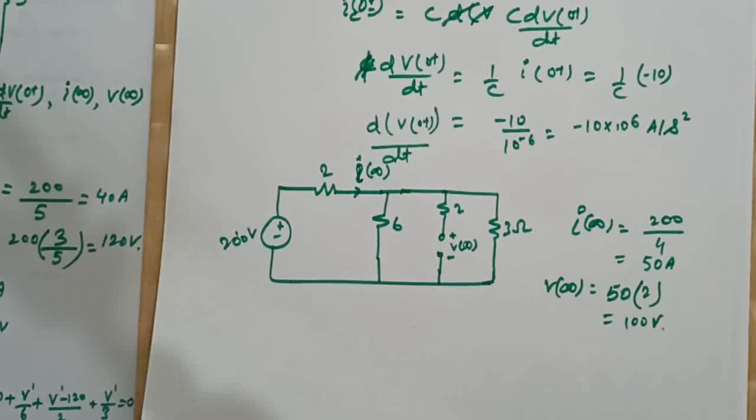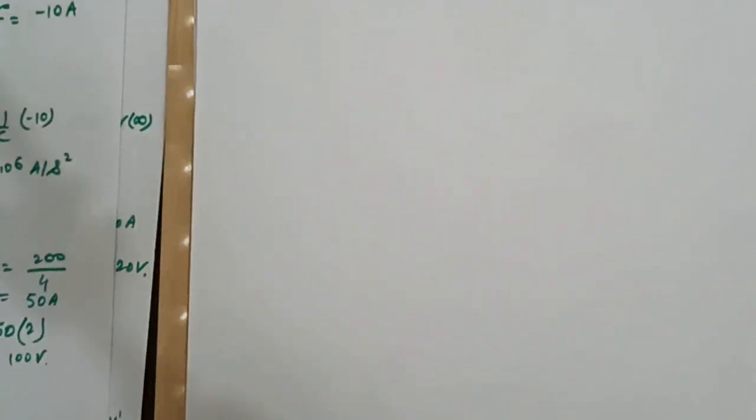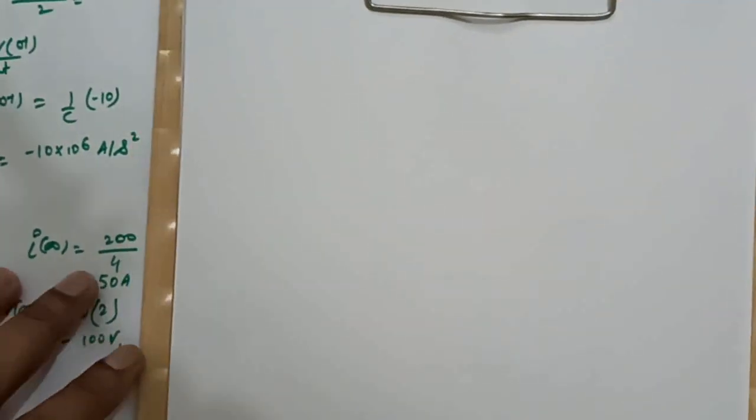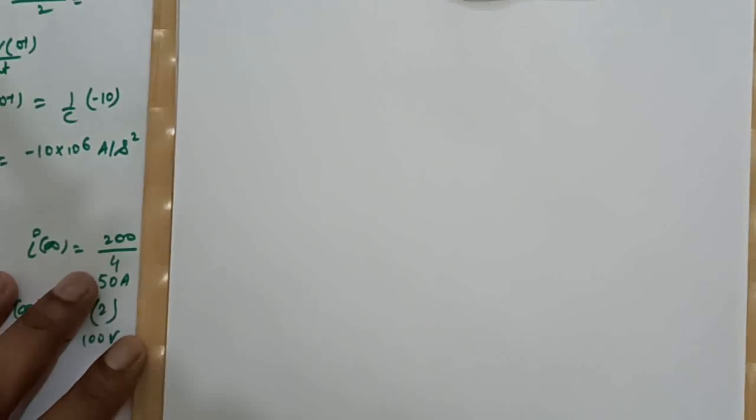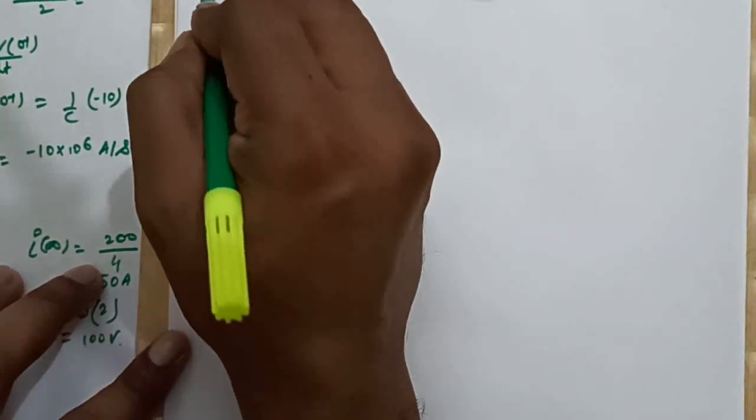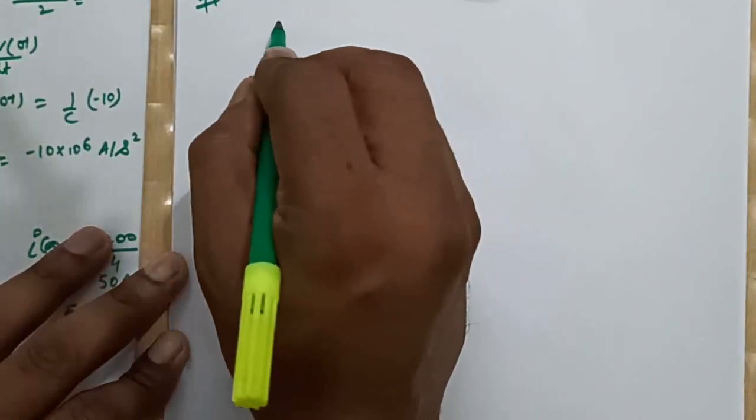Now let's take another example. See our next problem.